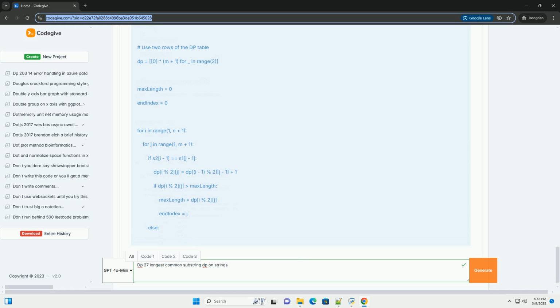7. Optimization: space reduction, optional. As mentioned, we can reduce the space complexity to O(min(m, n)) by observing that we only need the previous row of the DP table to calculate the current row. This can be achieved by using two 1D arrays, or two rows of the original DP table, swapping between them. Here's a modified version of the code to illustrate this. In this optimized version, we ensure S1 is the shorter string to minimize space.